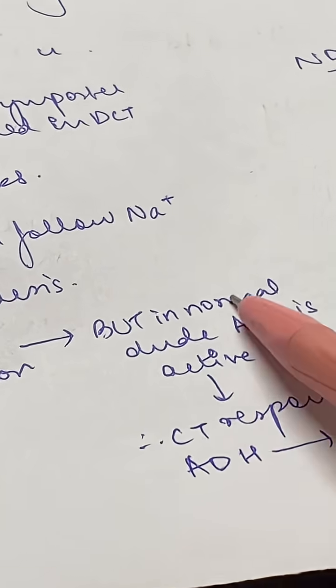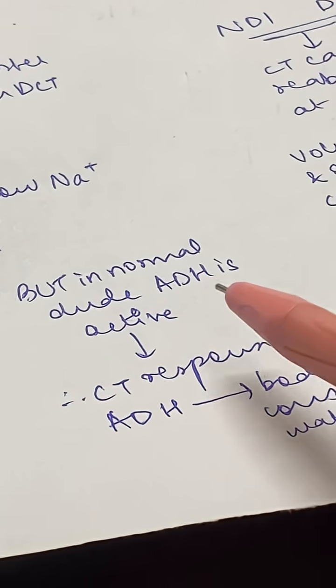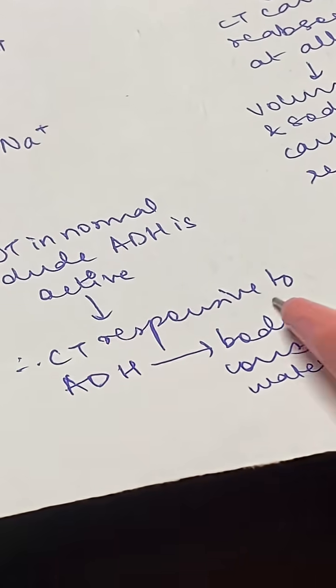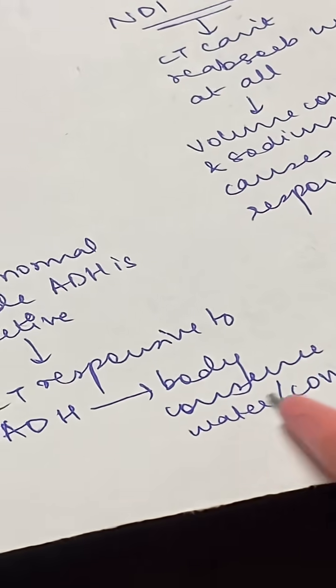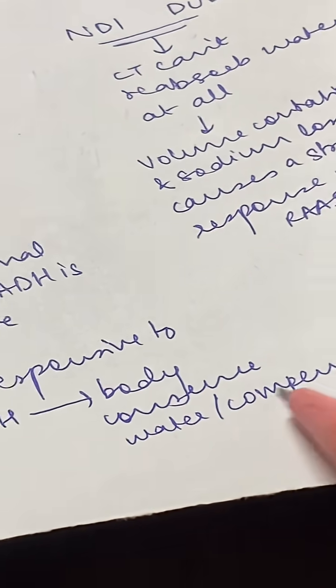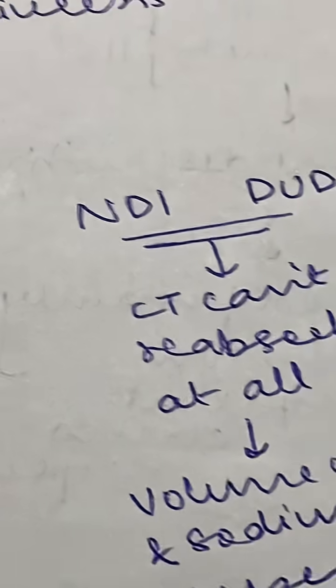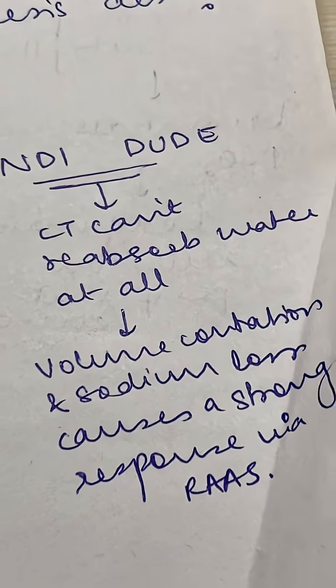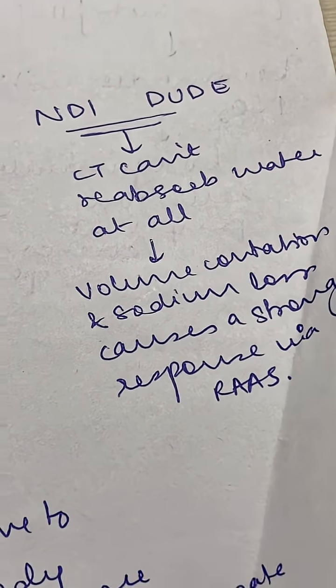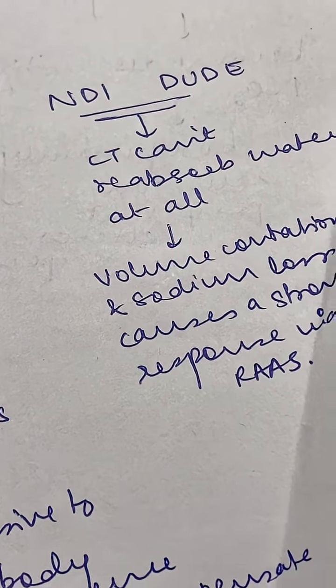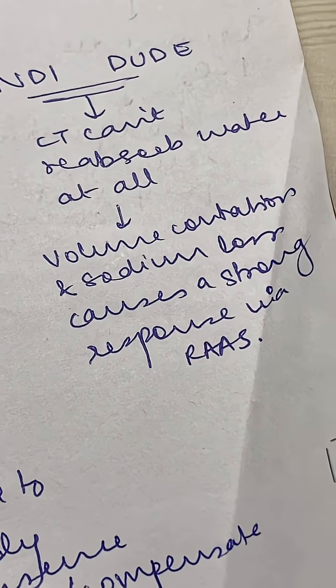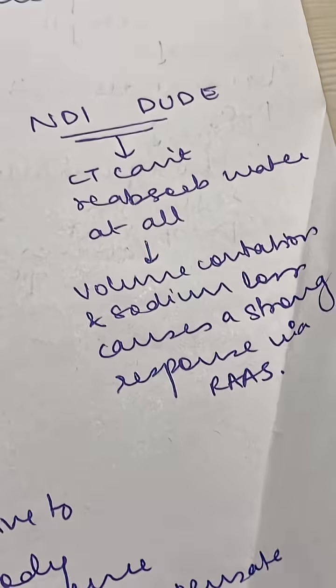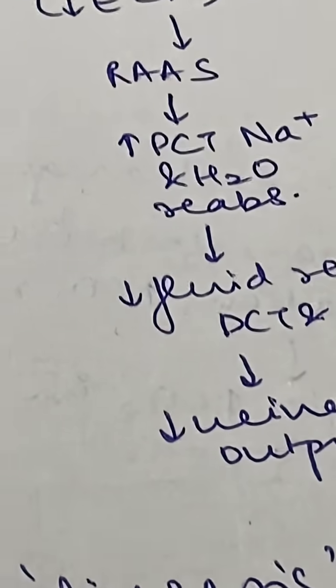But in this normal person, ADH is fully active. Collecting ducts are also responsive to ADH. So the body ultimately compensates and conserves water. But in a person with nephrogenic diabetes insipidus, the collecting duct cannot absorb water at all because it's not responsive to ADH. So volume contraction and sodium loss causes a very strong response via the RAS pathway.